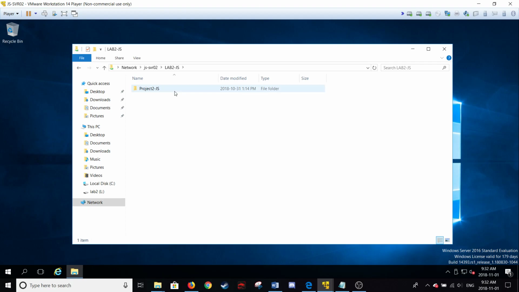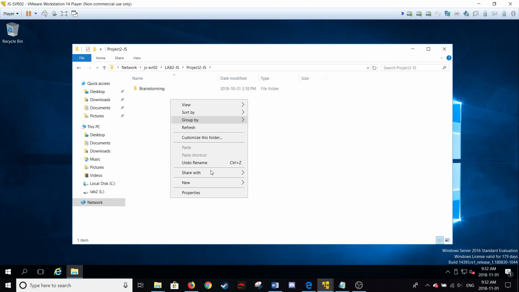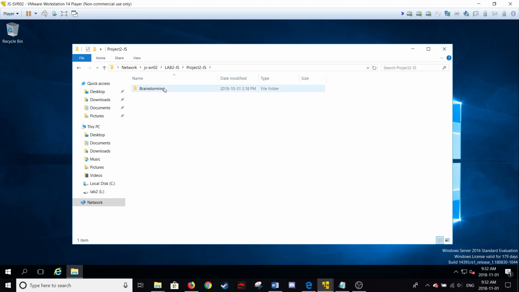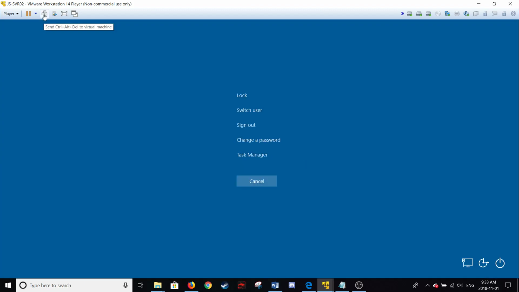So I've got it set up so the other groups can't see each other. He as well can create files in here, but same thing. He can create files in brainstorming. Anybody can edit. He can create a file in there, and only he can edit it.